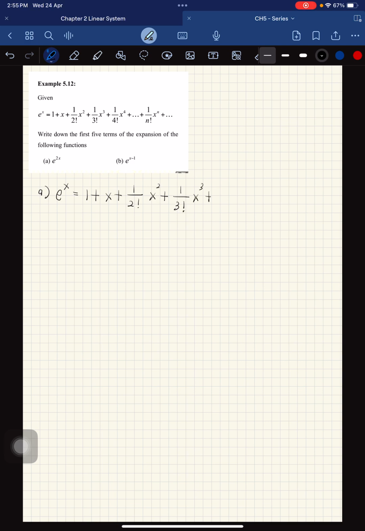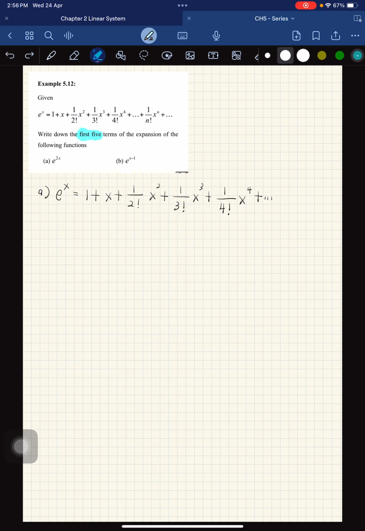Since they want the first 5 terms, 1, 2, 3, 4, we have to add another term, x to the 4 plus and so on. So 1, 2, 3, 4, 5 terms.